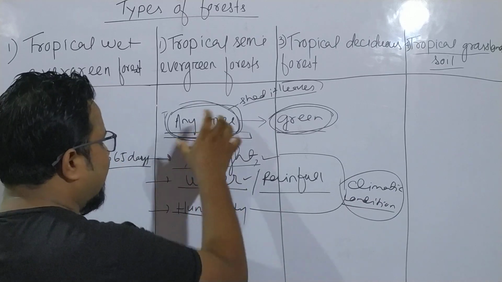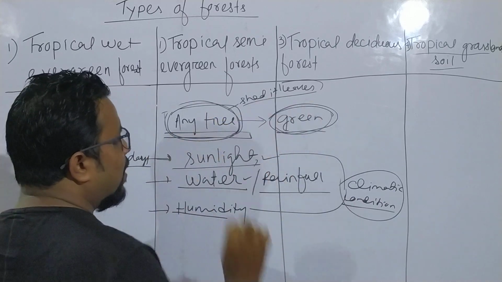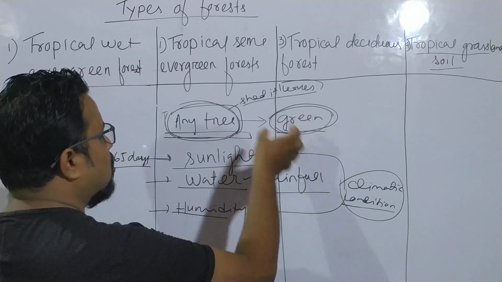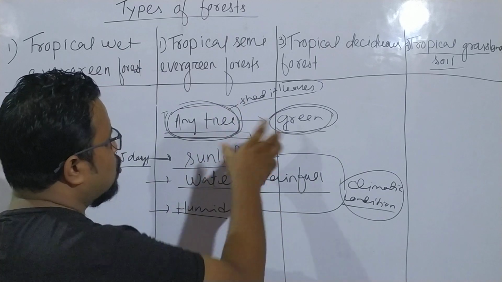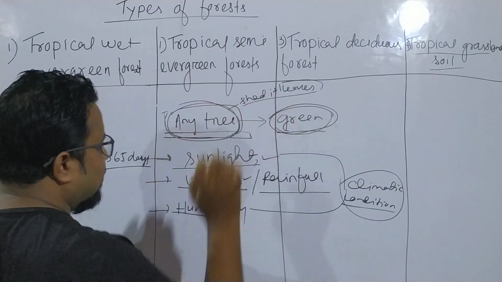So first, what I am saying is, if any tree gets sunlight and water throughout the year, then the tree will remain green, because all its leaves will not shed at the same time. That's why the tree remains green.